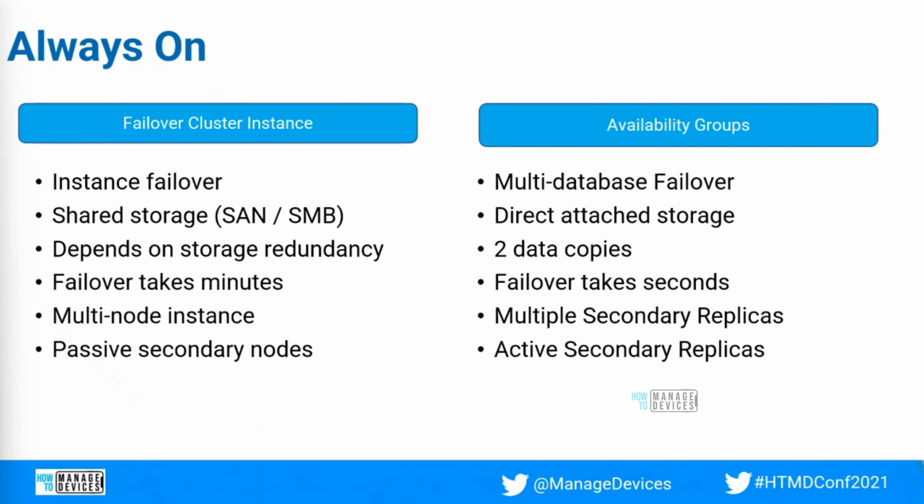And now we'll talk about the Always On. So Always On is mainly used for SQL. And with SQL, you can have two different types of Always On. One is with the failover cluster instance, and another one is with the availability group. So the failover cluster instance is the legacy method which we have seen in the olden days. I would say in the current scenario, we are mostly using the availability groups. We are not going with the failover cluster instance.